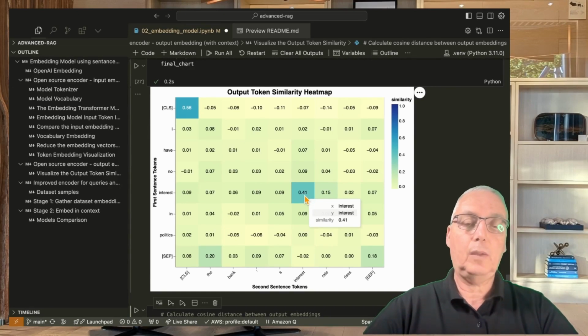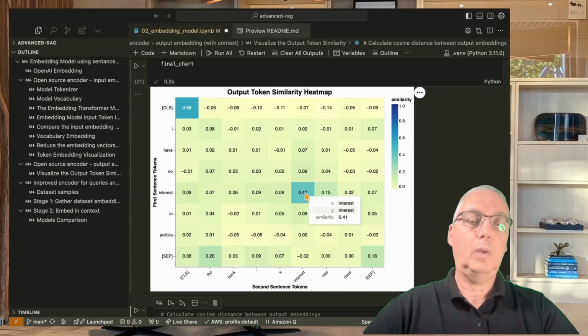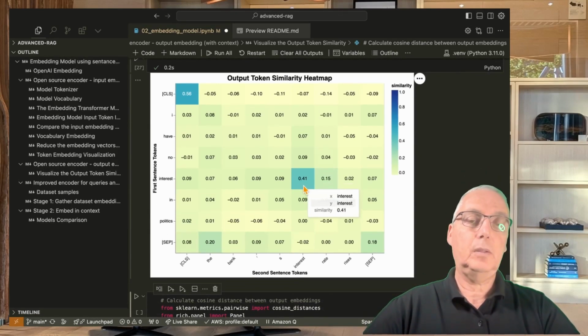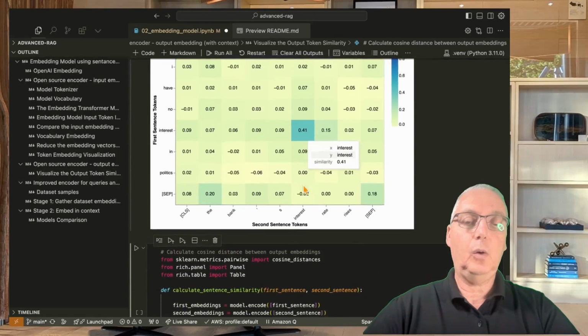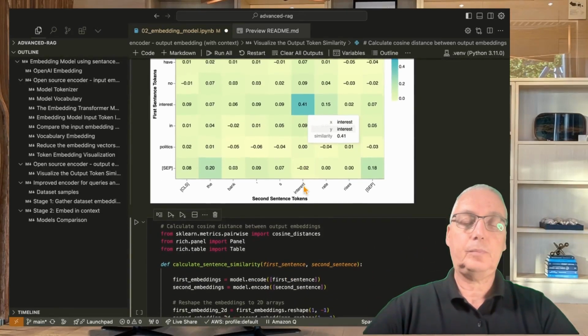And not surprisingly, we can see that the word interest in the first sentence has a different semantic meaning from the word interest in the second sentence. So this is a much lower score than the one that we saw before, which we expected because of the different semantic meaning of the sentence.